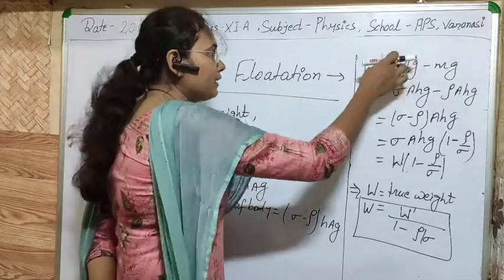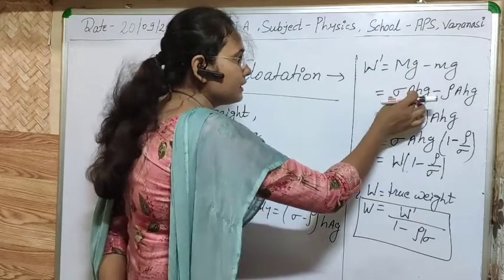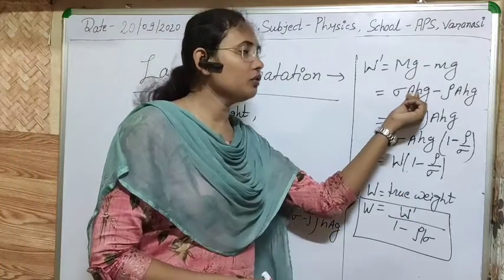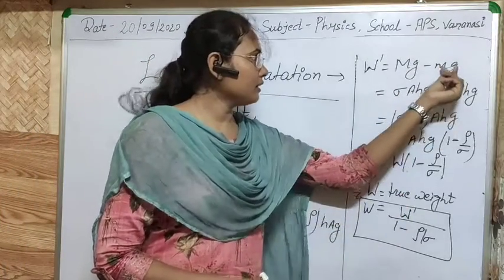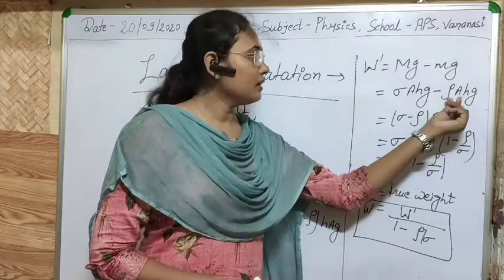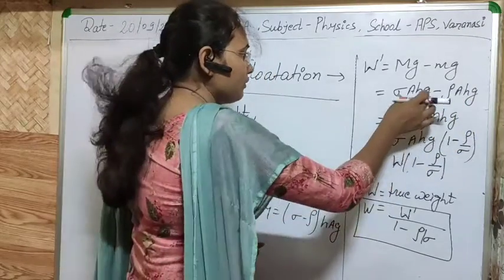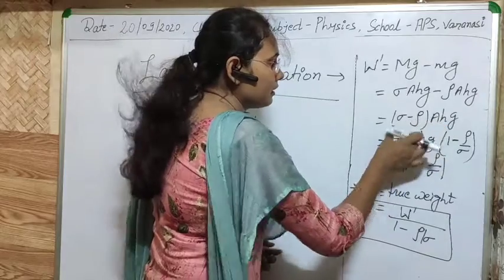So in place of m, we can write sigma A into h, meaning density into volume. In the same manner we can write it here as rho into A into h. So we can easily calculate this in this way.